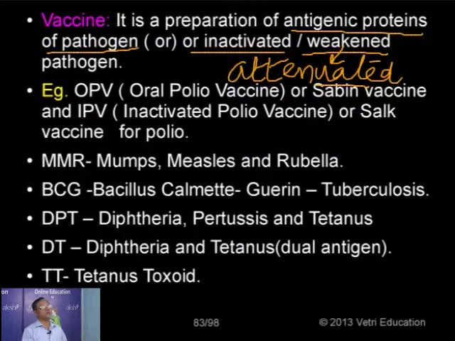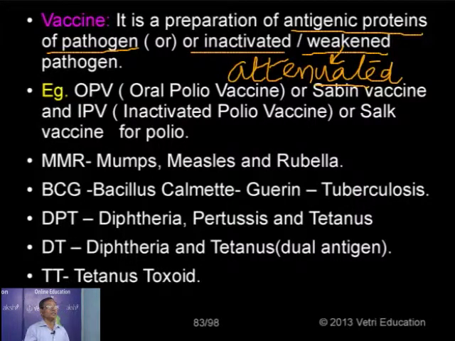Then BCG, the first vaccine to be given to a child after 15 days. It is named after two persons, Calmette and Guérin, and obtained from this bacillus. This is called the BCG vaccine, Bacillus Calmette-Guérin. What for? Against tuberculosis. Then DPT, it is called triple antigen because it is against three diseases: diphtheria, pertussis and tetanus.